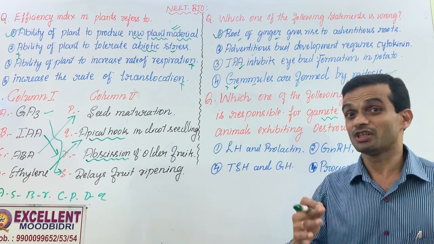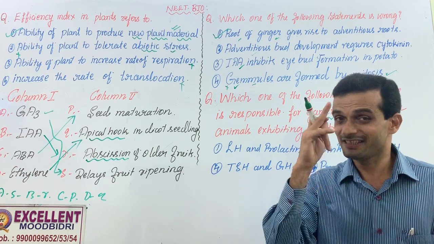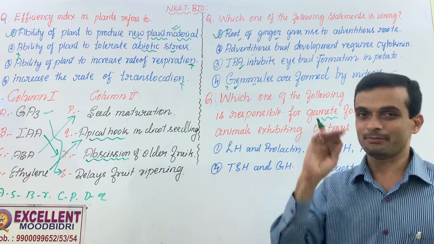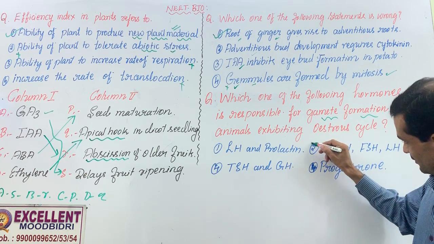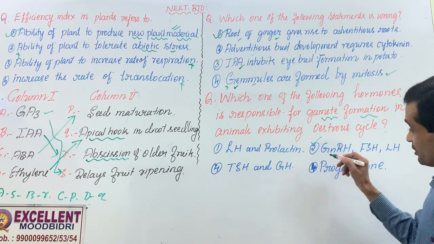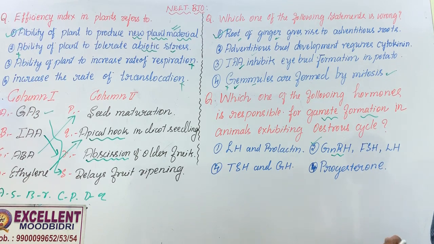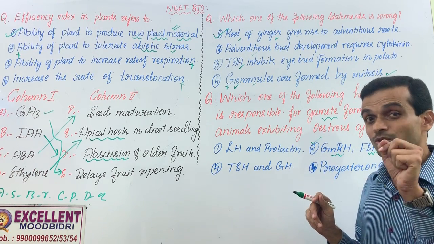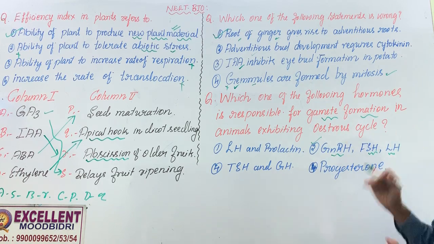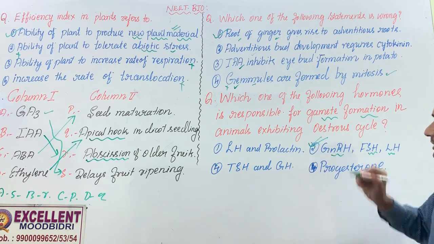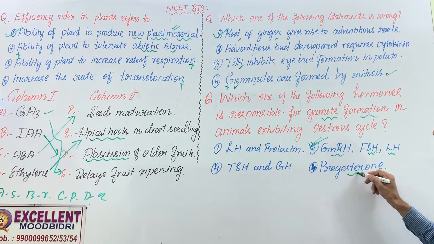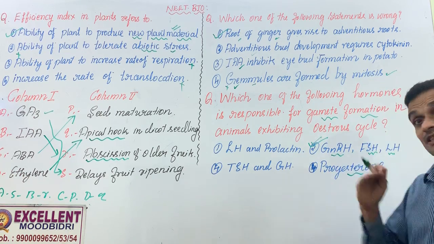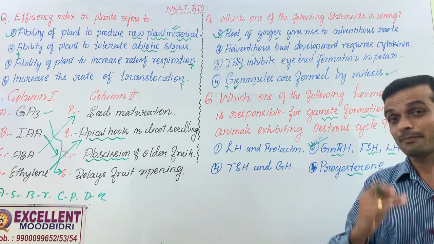Yes, role of GnRH in male and female. Remember, GnRH is secreted by all mammals. Hypothalamus of mammals produces GnRH, tropic hormone. This stimulates the anterior pituitary to prepare FSH and LH. This is one of the significant changes during breeding. Gamete formation, sperm formation, egg formation, etc. Therefore, this is the correct answer. You can eliminate this one, progesterone. Actually, progesterone doesn't help in gamete formation. Progesterone maintains pregnancy.